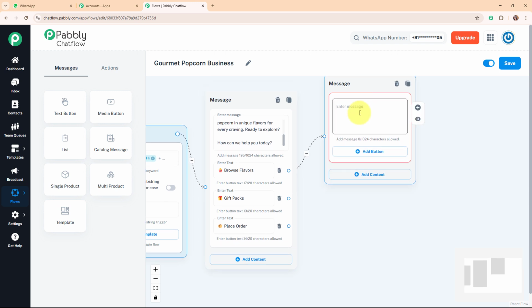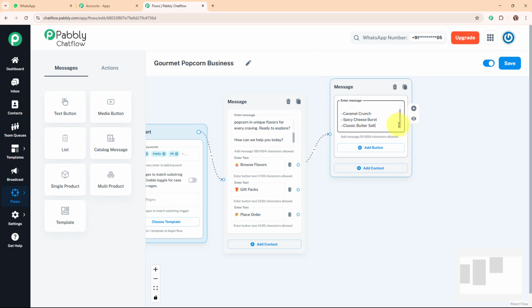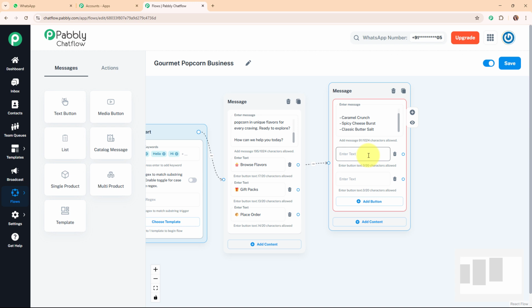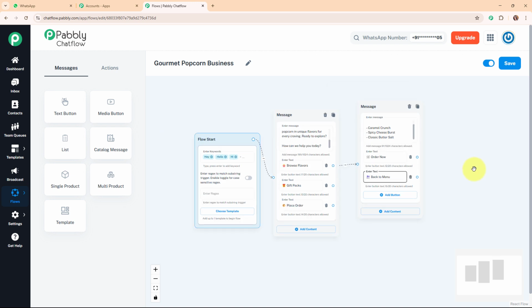So I'm going to add a text box over here, and for the text box I'm going to add the text as our best selling flavors. Here are the flavors: caramel crunch, spicy cheese burst and classic butter salt. And now after adding the bestseller flavors, I'm going to add quick replies buttons as order now and back to menu. Alright, so here you can see I've added 2 quick replies buttons.